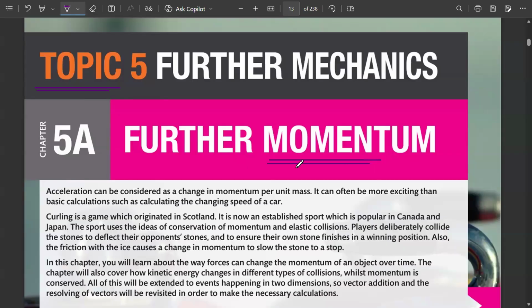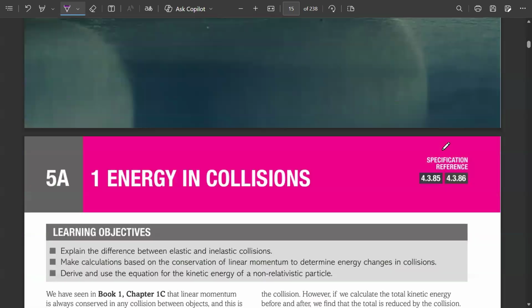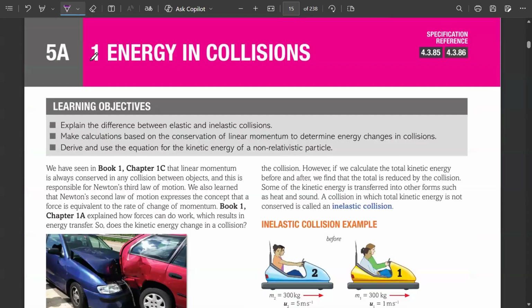ये टॉपिक नंबर 5, फर्दर मोमेंटम। पहले आप मुझे बता दो, व्हाट इज द फॉर्मूला फॉर मोमेंटम? मोमेंटम होता है, कि इसको डिफाइन कैसे करते हैं? Mass into velocity. It's the product of mass and velocity, exactly. ठीक है. So first, you should know how to explain the difference between elastic and inelastic collision.